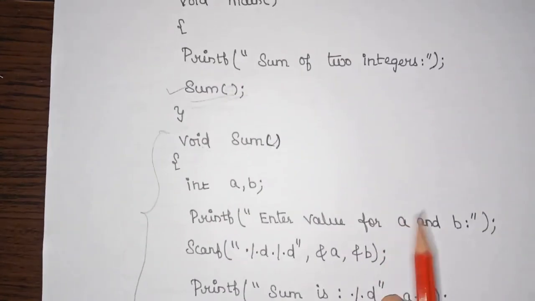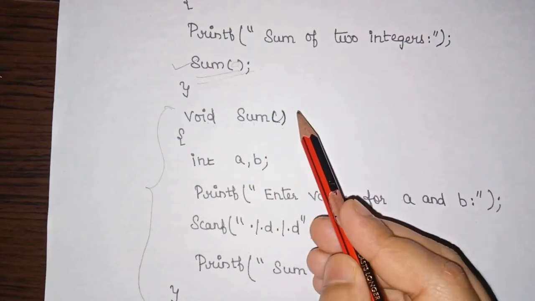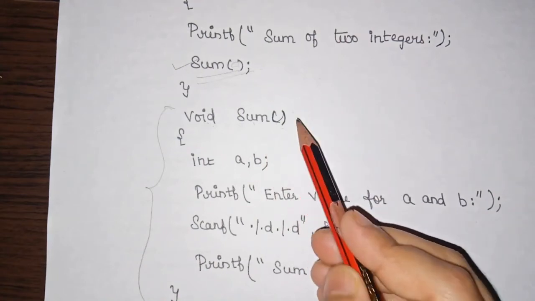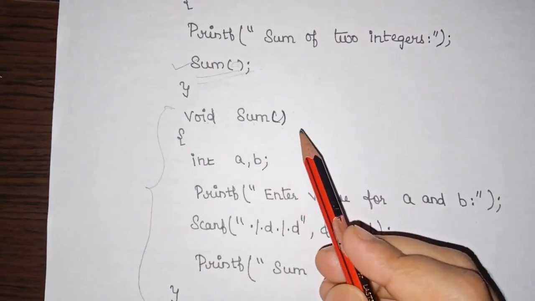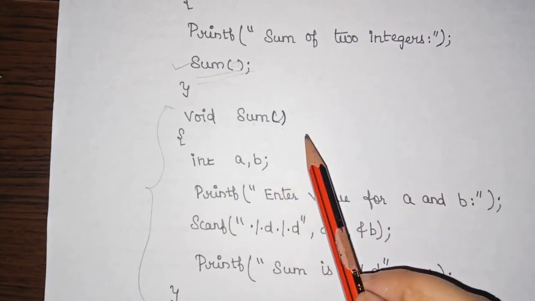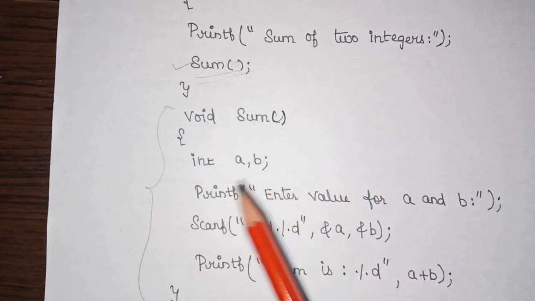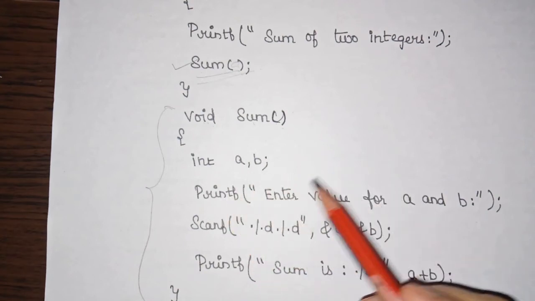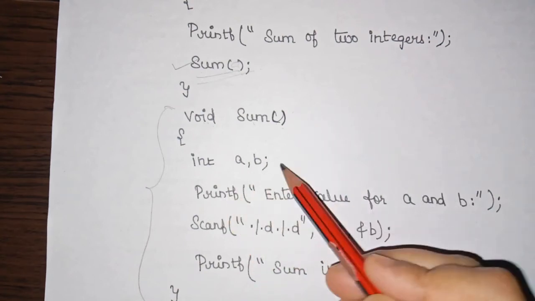Whenever we are defining a function, we should not use a semicolon here. Why? Because a semicolon is always used at the end of a statement. That is to specify that the statement ends there. It is terminating there itself. It is not a continuous statement. So in order to represent the end of a statement, or the termination of a statement, we have to use that semicolon.